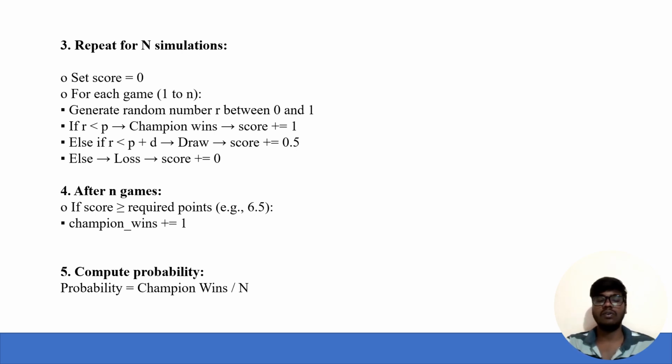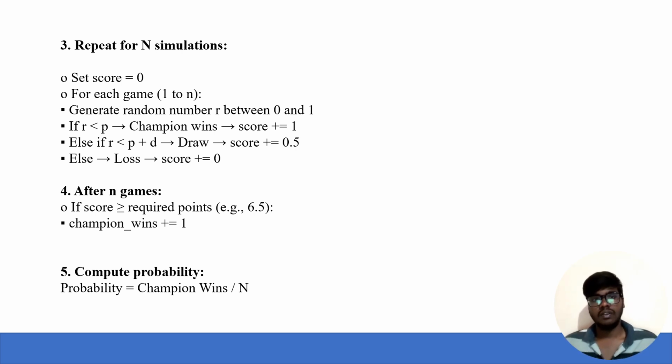Then we compute the probability as champion wins divided by n, where n is the number of simulations. This tells us whether the championship is retained or not.